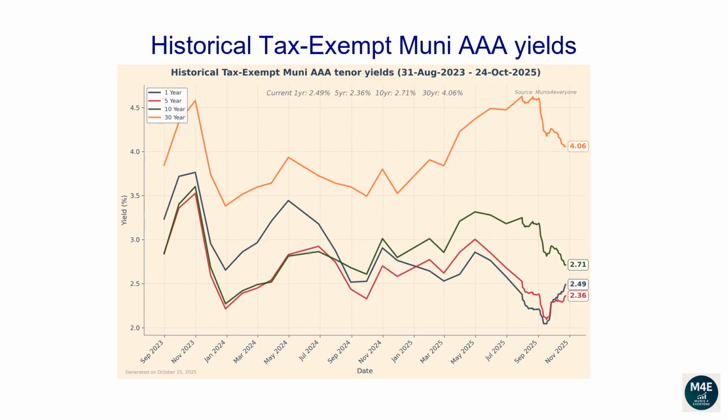This line plot and the next plot show how each tenor of the muni yield curve has changed over time. From the 31st of August 2023 to the 24th of October 2025, the 1-year yield has dropped from 3.24 to 2.49. The 5-year yield has dropped from 2.85 to 2.36. The 10-year yield has dropped from 2.84 to 2.71. The 30-year yield has increased from 3.85 to 4.06.